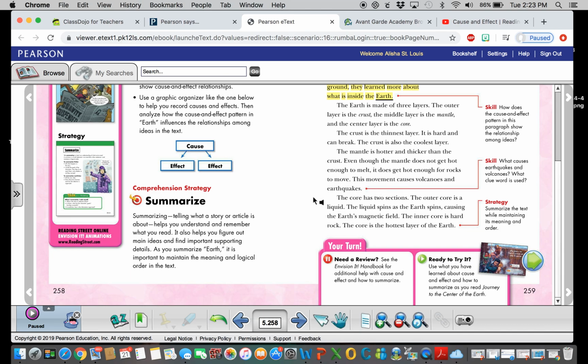The clue word is going to be causes. That's going to be the clue word. So what causes the earthquakes and volcanoes? If you reread it, we know that the earthquakes and volcanoes are caused by moving rocks in Earth's mantle. And the word cause, which is the clue word, tells us how earthquakes and volcanoes are formed.